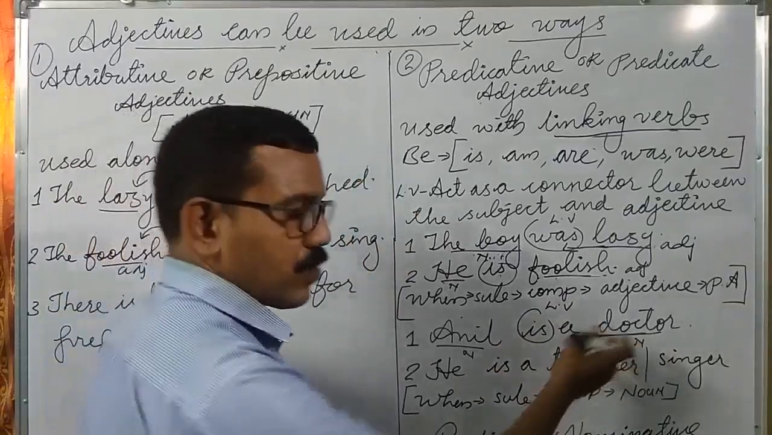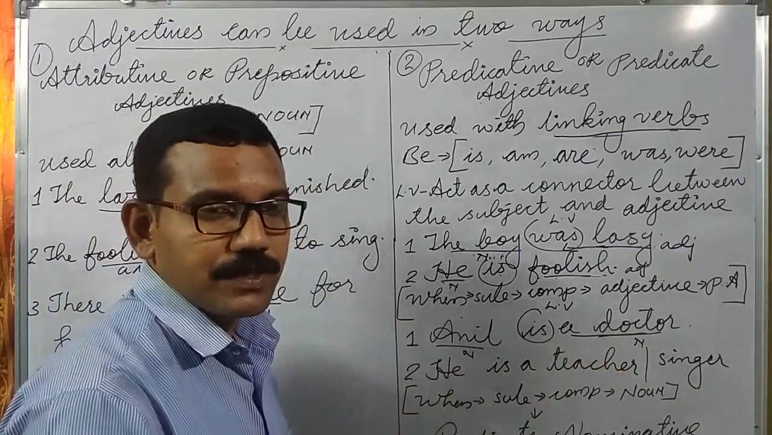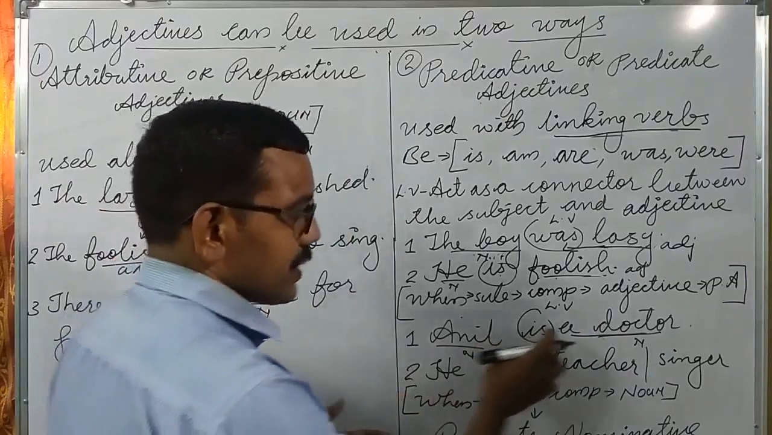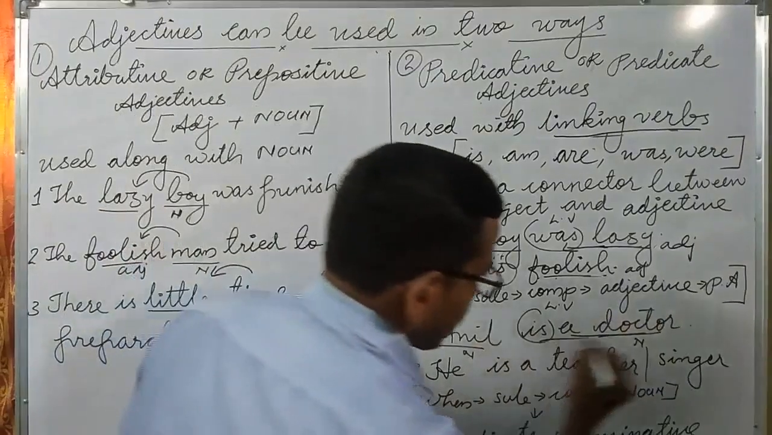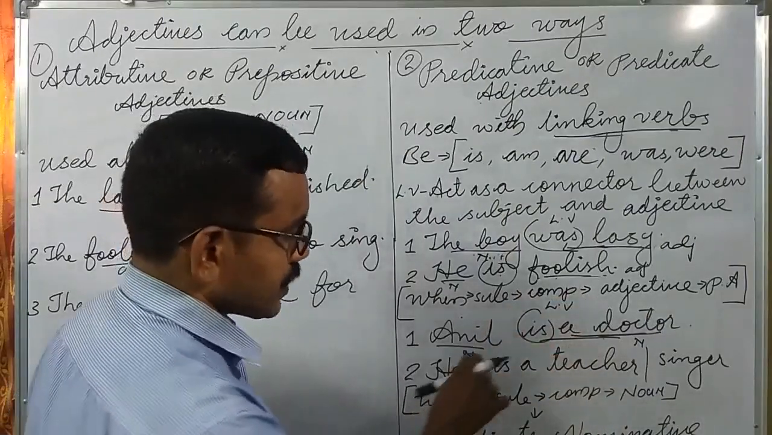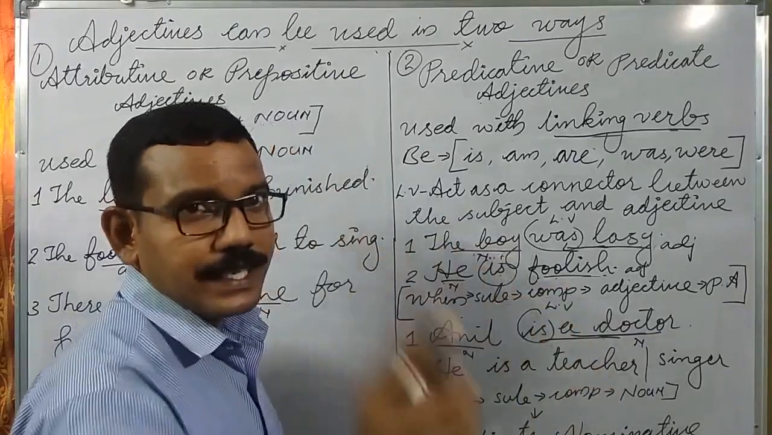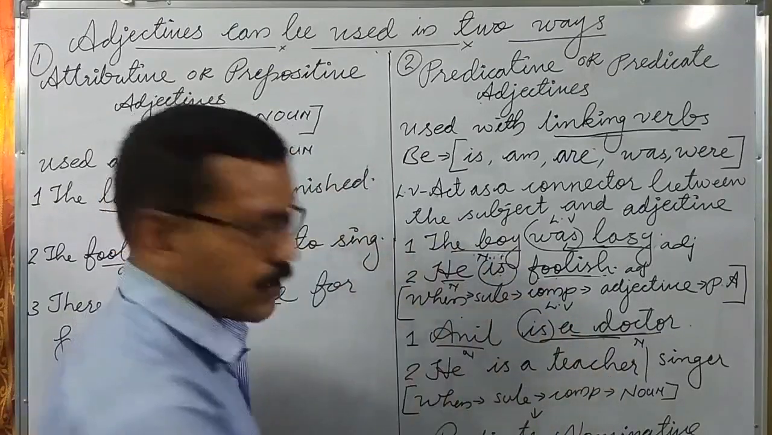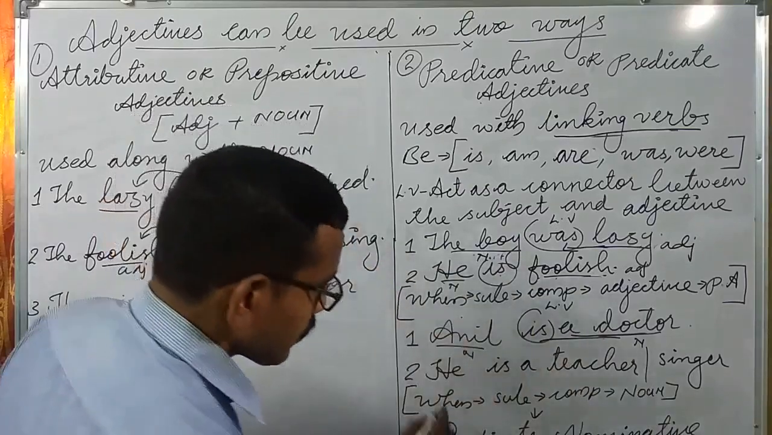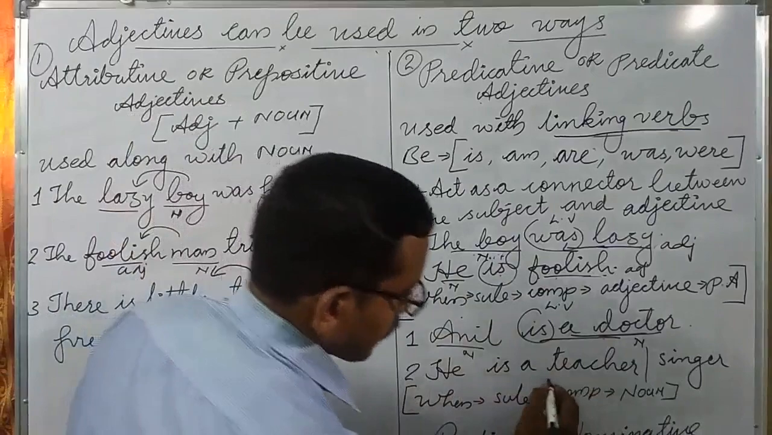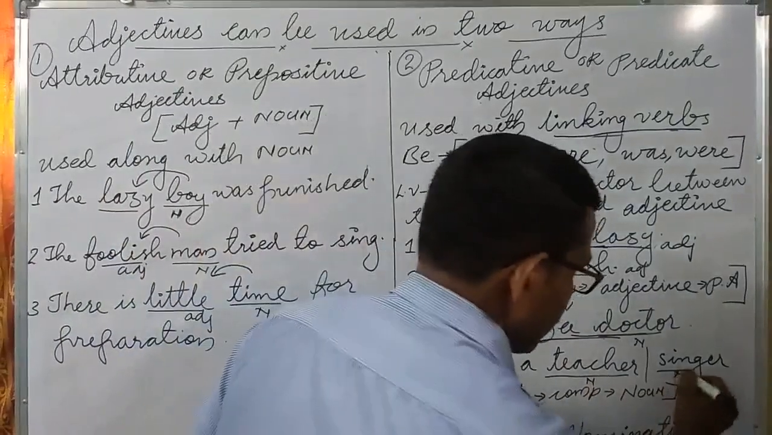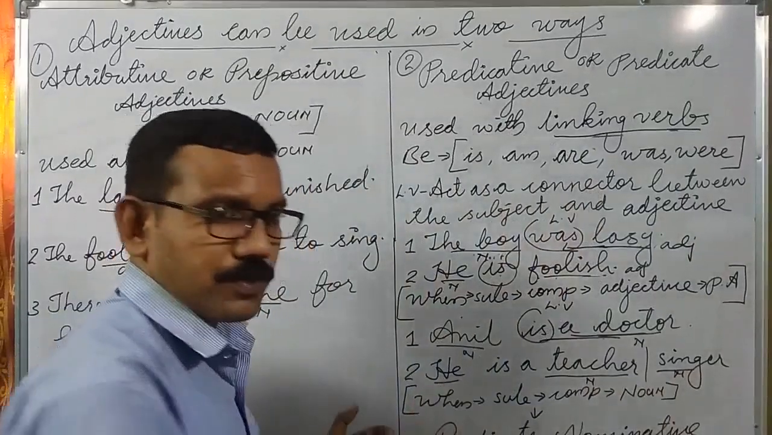Here the noun acts as an adjective. It completes the meaning. Anil is a doctor. Here the noun is used with the linking verb. So when a subject complement is a noun, it is called a predicate nominative. Look at the last example. He is a teacher. It is also a noun. Or he is a singer. It is also a noun. Here he is the pronoun.